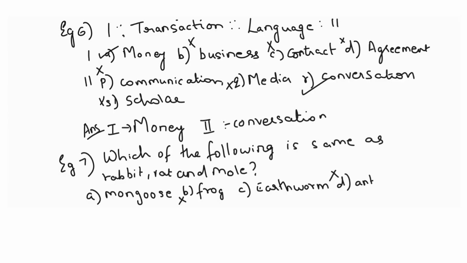Ant is nowhere related. We just talked about how all of them live in holes. Rat, rabbit and mole are animals which live in a hole. Therefore mongoose is the one which fits in, an animal which lives in a hole. Is that clear, students? Sometimes the words are there to confuse you. You have to make the right choice.